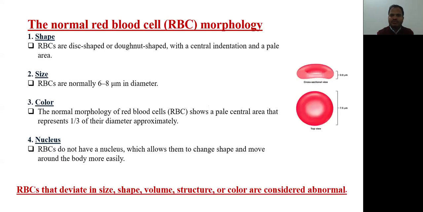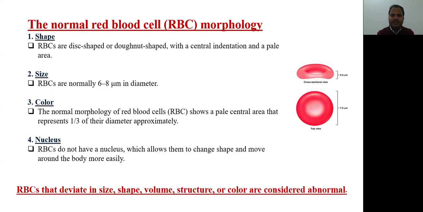Now, this is the normal red blood cell morphology. It is very important to know the normal red blood cell structure because it helps in finding the etiological classification of anemia. So here we will first see the shape of RBCs. The RBCs are disc shaped or donut shaped with a central indentation and a pale area. This is the exact structure of the RBCs.